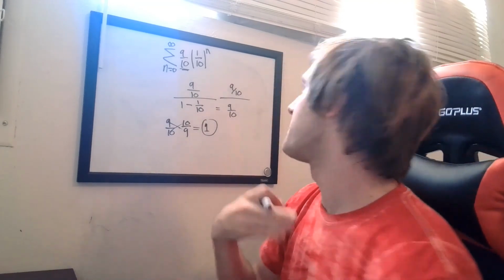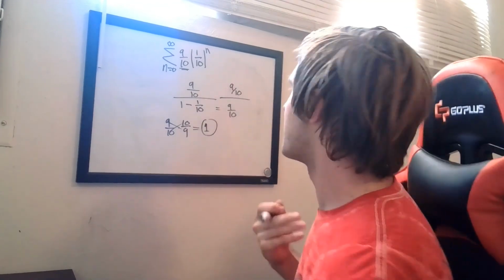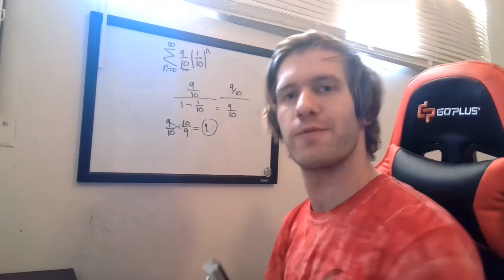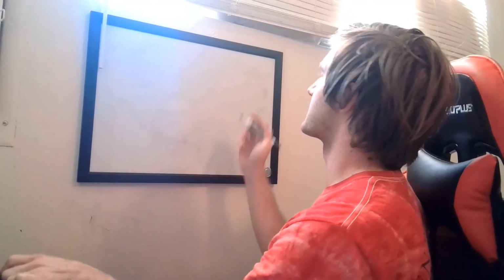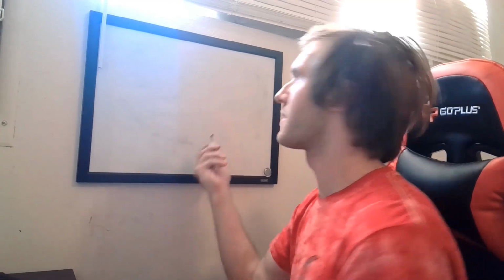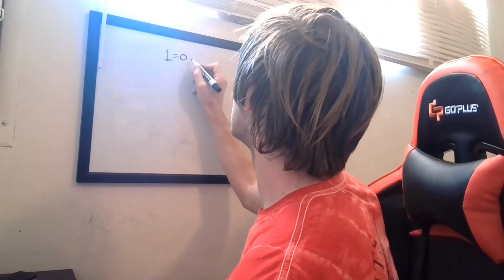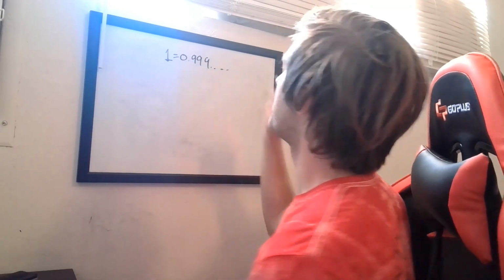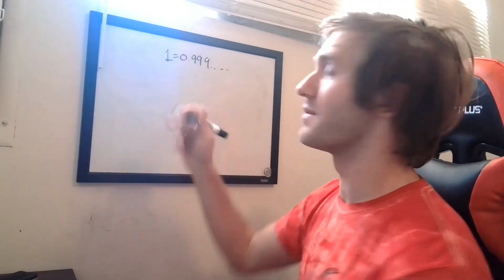So if maybe that doesn't leave you satisfied enough to feel that that's a proper proof here, I will show you a little bit of a different method. Next one here, we're just going to basically set up the same formula. So 1 equals 0.999, right? Dot, dot, dot. Okay, so basically what we want to do is set this value equal to x.